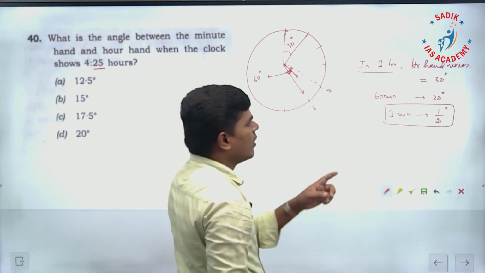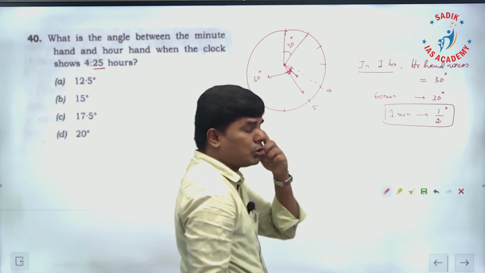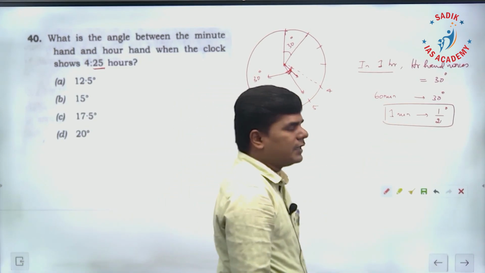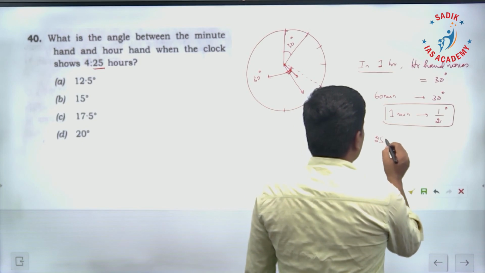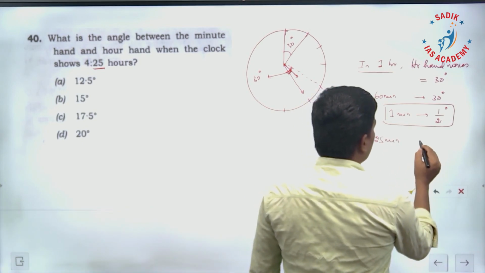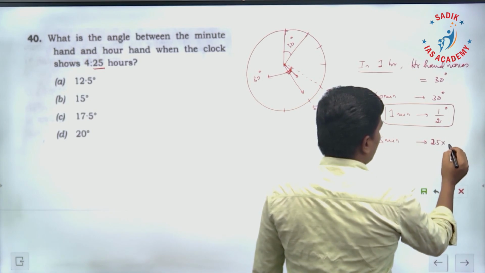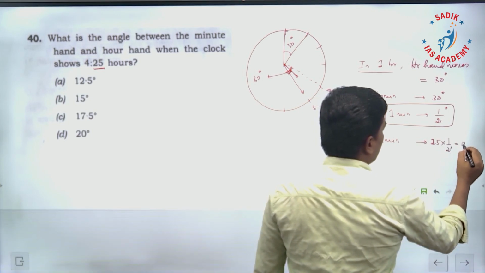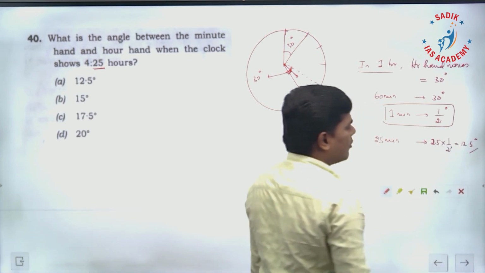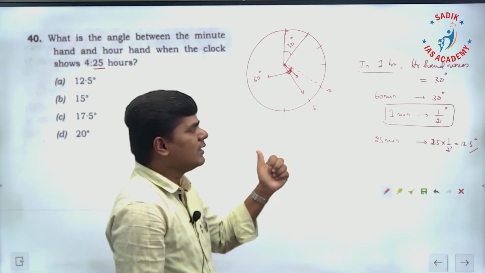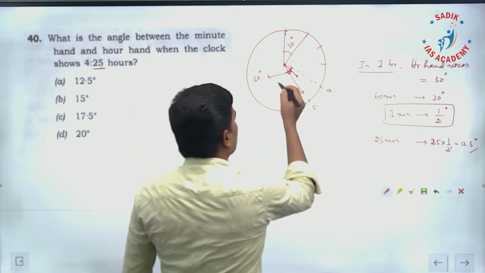How much has it moved in 25 minutes? 1 minute is half a degree, so 25 into half a degree is going to be 2.5 degrees. It would have moved 2.5 degrees.